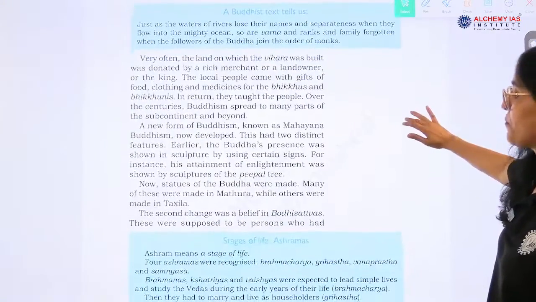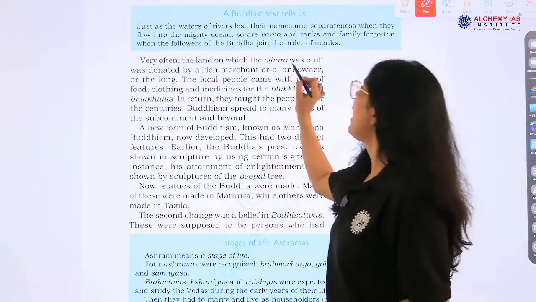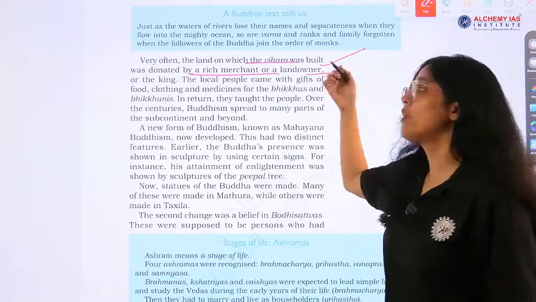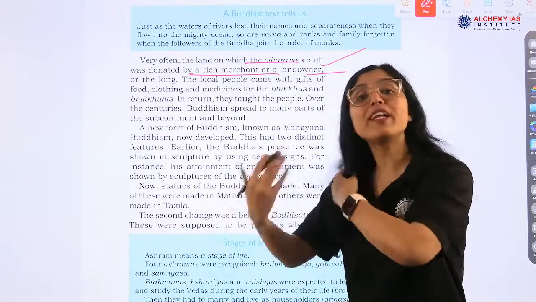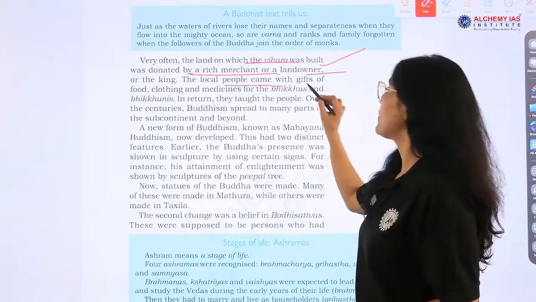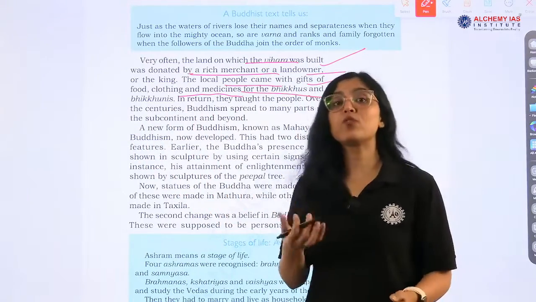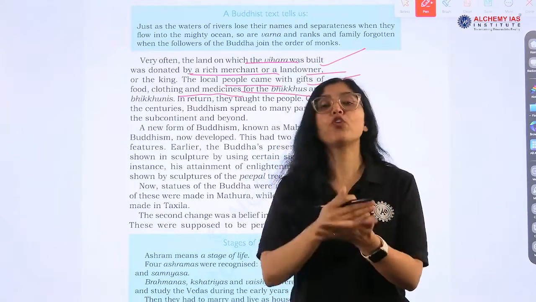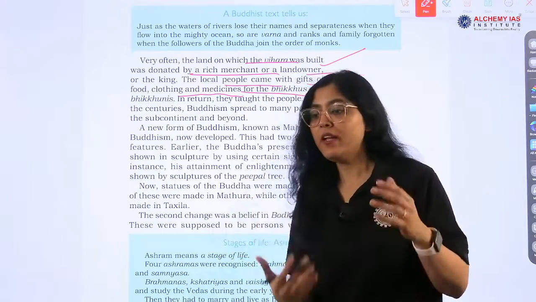Okay, now, very often the land on which the vihara was built was donated by a rich merchant or landowner or the king, right? So these were the people who were donating these lands to build viharas. The local people came with gifts of food, clothing, medicine for the bhikkhus, bhikkhunis. See, this is how ordinary people who could not follow Buddhism or Jainism were participating, supporting, and helping, right?